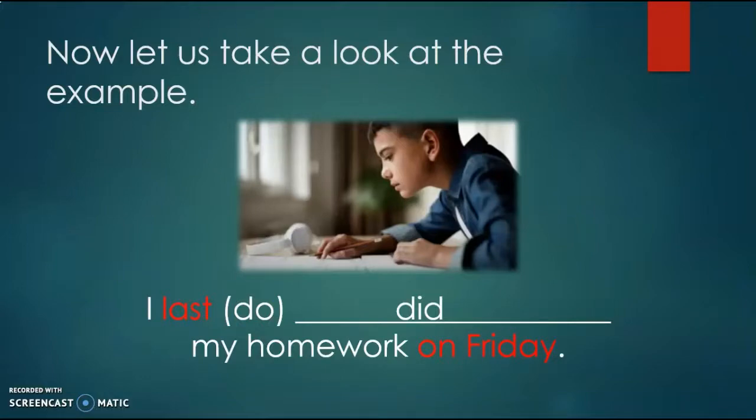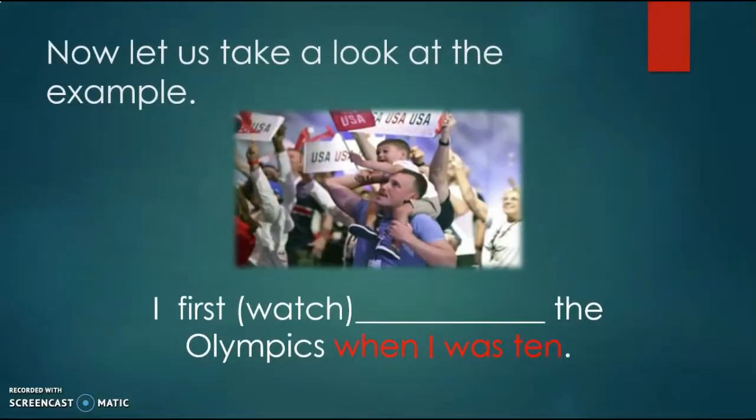Okay, right. Next one. "I first watched the Olympics when I was 10." Again, the time expression here is "when I was 10".